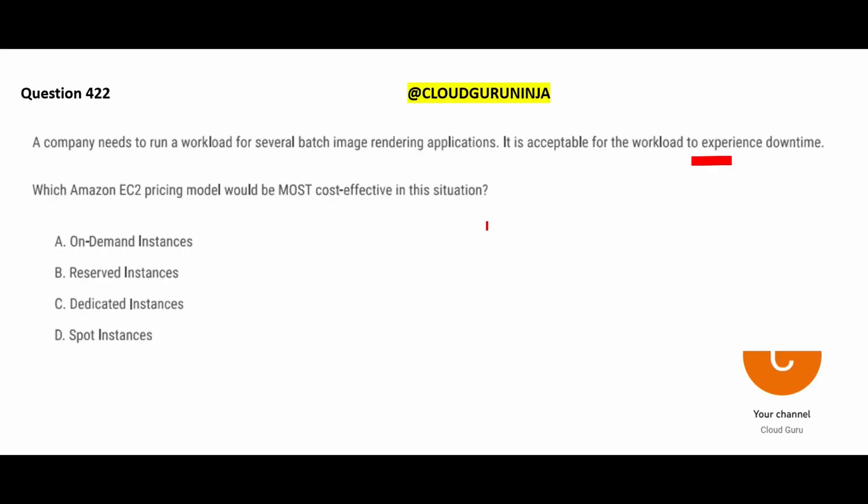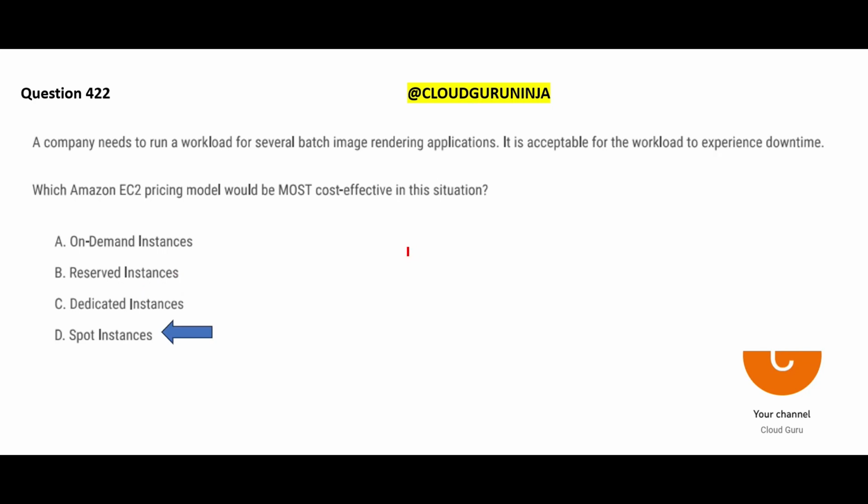Man, similar to the dating world, if your partner gets someone better than you, they will go away. Simple. If you don't want that to happen, you need to go with a reserved instance. Reserved instance is just like your marriage: you stay there for a 3 year period, a lock-in time, a 3 year agreement, and you cannot move out without paying a penalty. So this is my final answer.